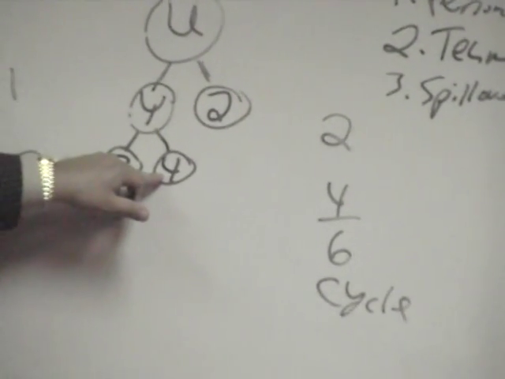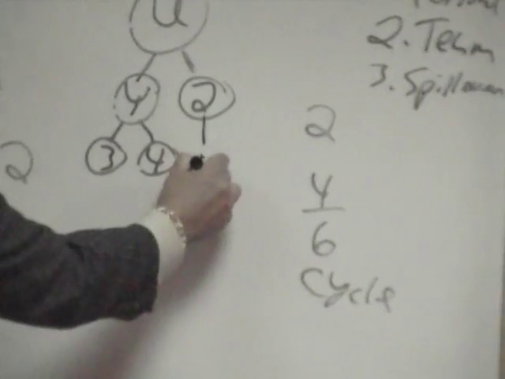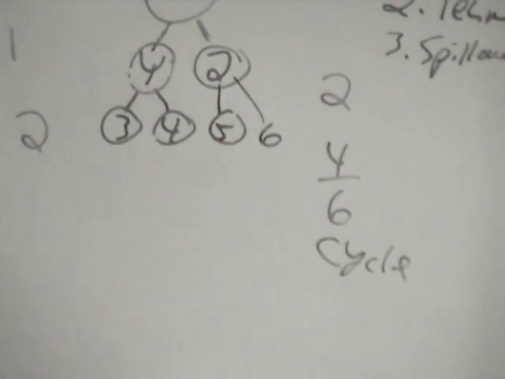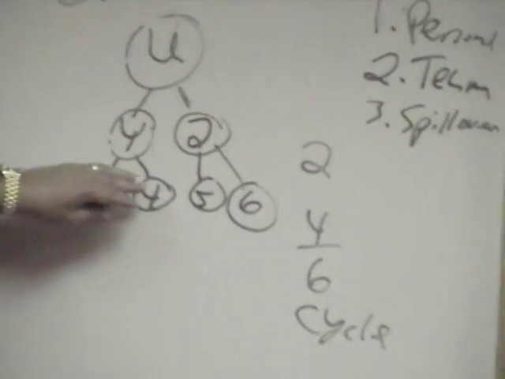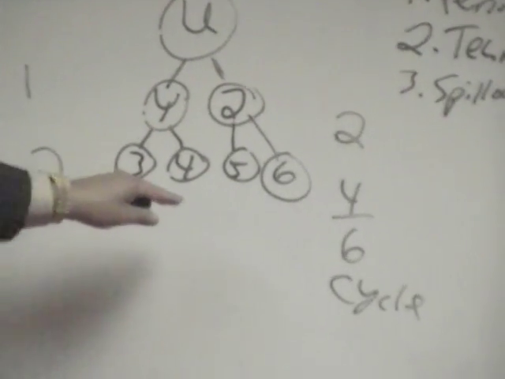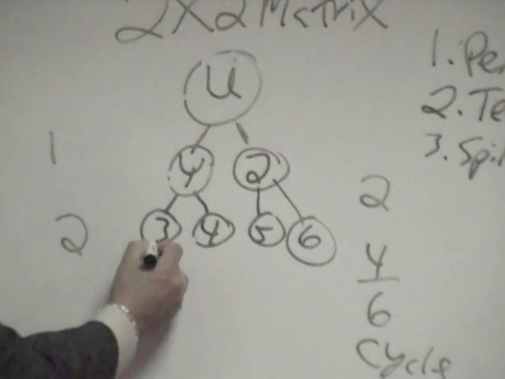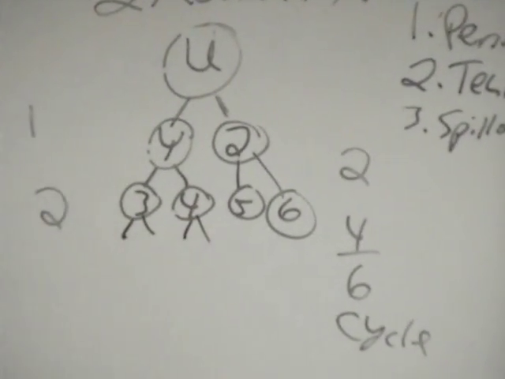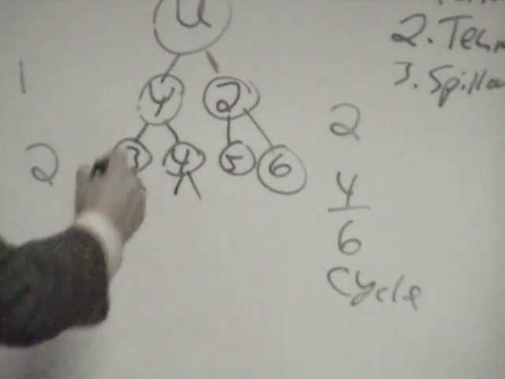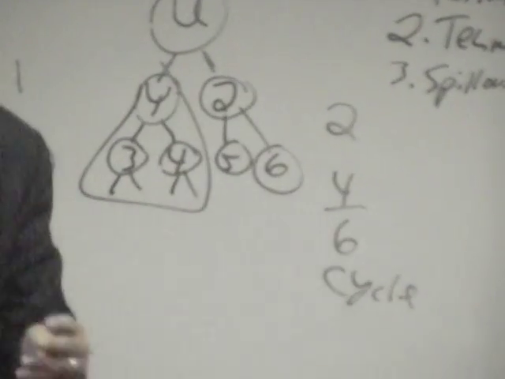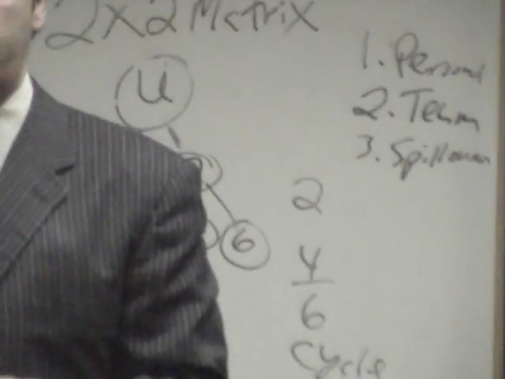Is everyone seeing this? Yes. All right. And of course, they can go ahead and continue to do this by themselves. But what you just did is you benefited from 2 spillover sales. Okay? Now here's what gets really exciting. What happens is when 3 and 4 get their 2? You cycle.